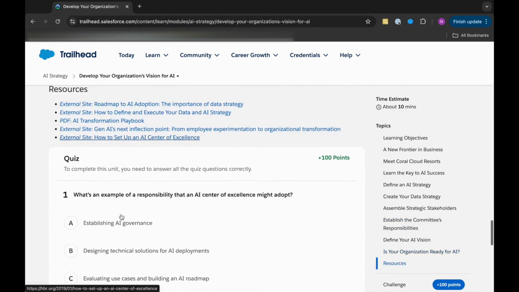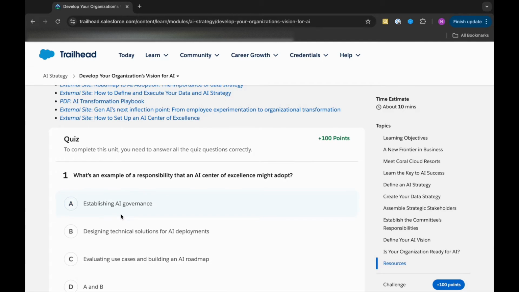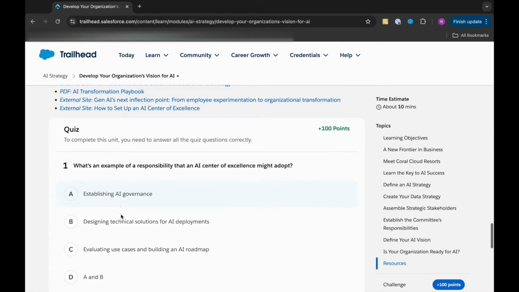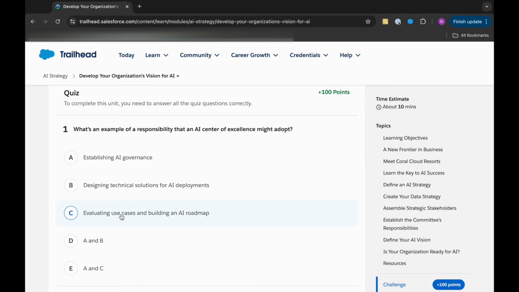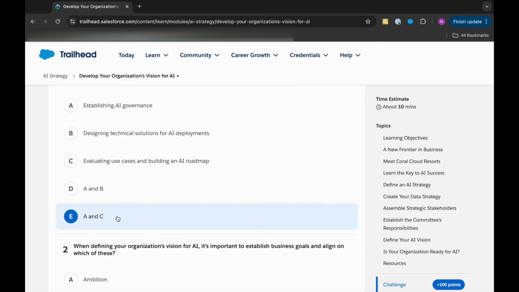So let's come to the quiz. First is, what's an example of a responsibility that an AI center of excellence might adopt? First is establishing AI governance. Second is designing technical solutions for AI deployments. Third is evaluating use cases and building an AI roadmap. So A and C should be the correct answer.